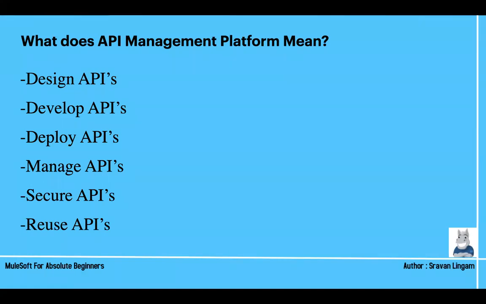But if the same person is owning all those things, it will be easier for him to build his building in a smoother way, right? Instead of depending on different vendors. So likewise, infrastructure here means it provides all the facility, the platform to design, develop, deploy, manage, secure, and reuse APIs. Clear? So this is the most important point you need to understand.